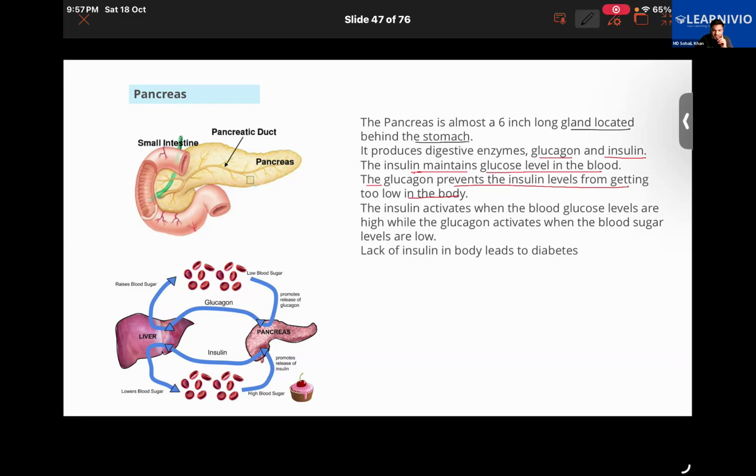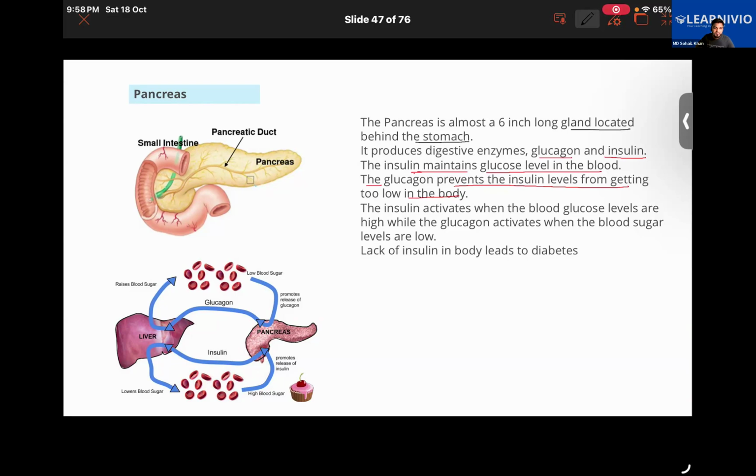Suppose someone is consuming an excessive amount of sweet food, food that contains lots of carbohydrate. Thereby there will be a high level of sugar in your blood, which will lead to uneasiness. At that time, the pancreas will release insulin, and that insulin will help in lowering the sugar. Insulin helps in depositing the extra sugar back into the liver. In this manner, they work together.